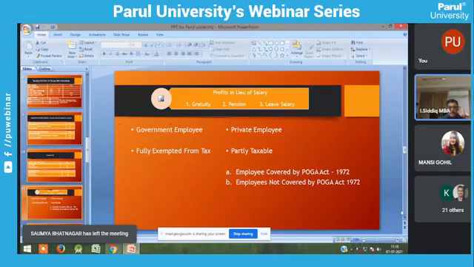Okay, gratuity is actually a lump sum amount. It's a lump sum amount received by an employee